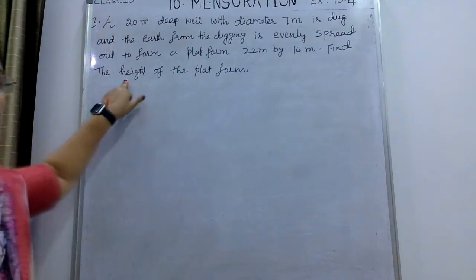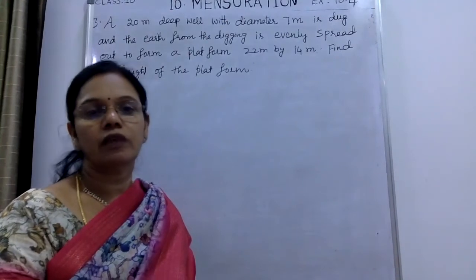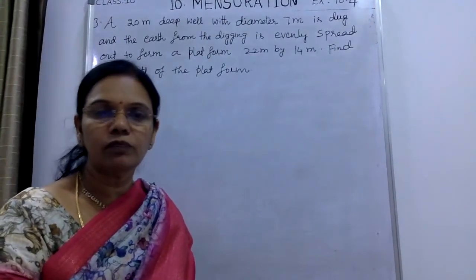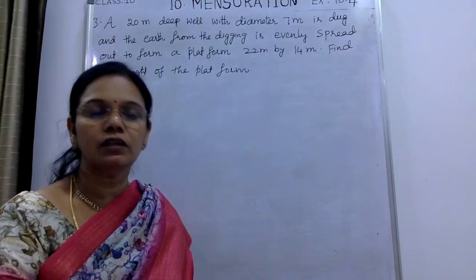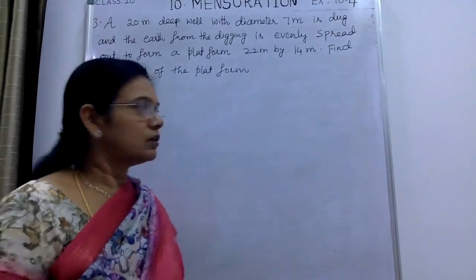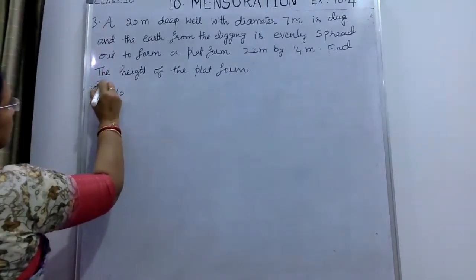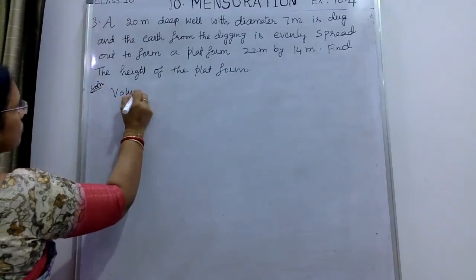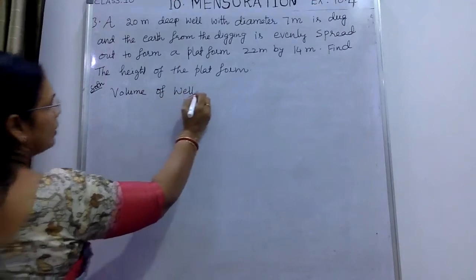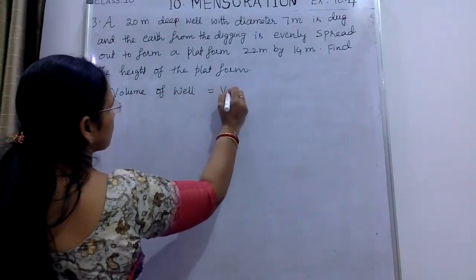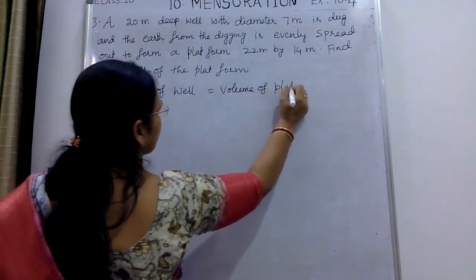By using the logic, the volume of the earth that came out from the well is equal to the volume of the platform. That means the volume of the cylinder is equal to the volume of the cuboid. The volume of the well, which is initially there, is equal to the volume of the new shape, the platform. Why?